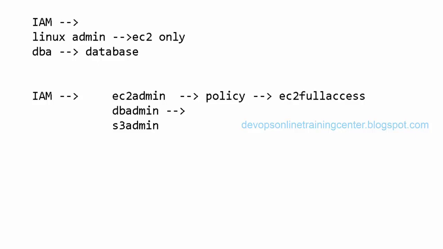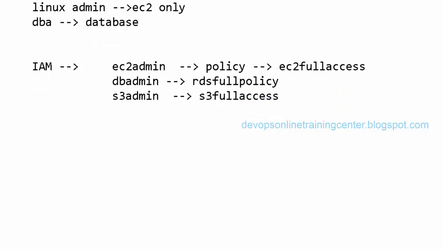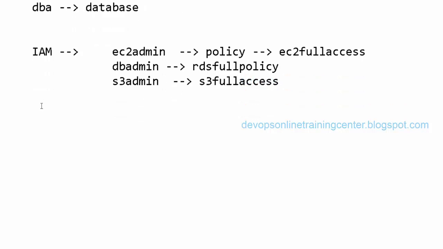For the DB admin, I'll create a policy, something like RDS full access, using which he'll be able to access only the database, right? Again, S3 full access I'll give to the S3 admin, and he'll be able to access only S3 buckets, right? This way I can restrict people from accessing everything, and I can give permissions based on their role. So we are delegating the work based on the role, assigning permissions based on the role they perform. This is called identity and access management.